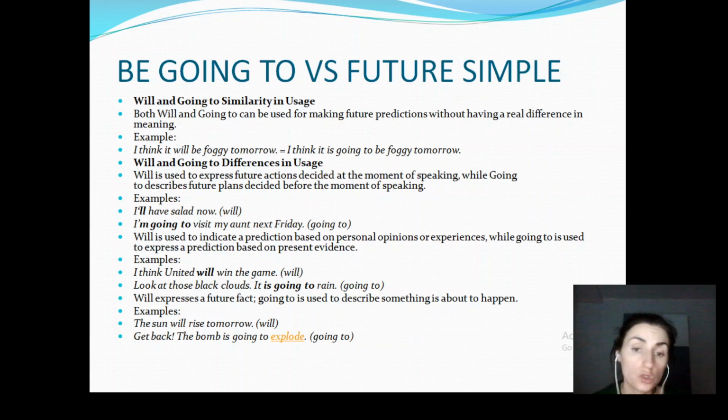Will also expresses a future fact. Going to is used to describe something is about to happen. For example, the sun will rise tomorrow. Will. Get back, the bomb is going to explode. Going to. So this is very important. Please stop the video here and just go over these similarities, but also important differences between the usage of be going to and the future simple. How they are similar, how they are different, in which situations, how do we use them in each situation.